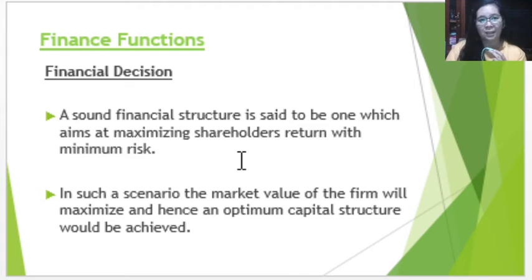That is considered to be a sound financial structure. With minimum risk, meaning there are fewer claims from the creditors, lesser interest to be paid to outside creditors, and more claims to the investors. In such a scenario, the market value of the firm will also be maximized, and therefore this is considered as the optimum capital structure.